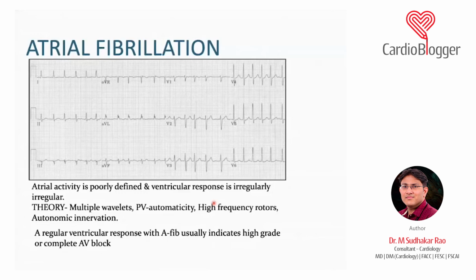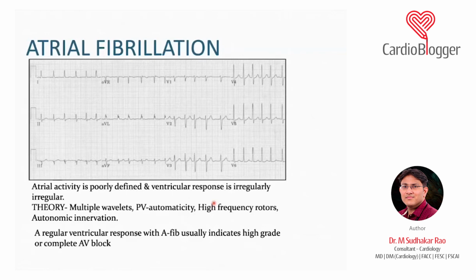In an irregular ECG which doesn't have a distinct P wave, you should always consider atrial fibrillation. And if you are in doubt, always auscultate or palpate the patient, because you will get an irregular pulse. An irregular pulse where the apex pulse deficit is more than 10, where the A waves are absent on JVP, and with varying intensity of the first heart sound, is typical of atrial fibrillation.